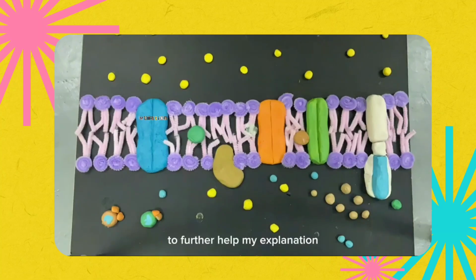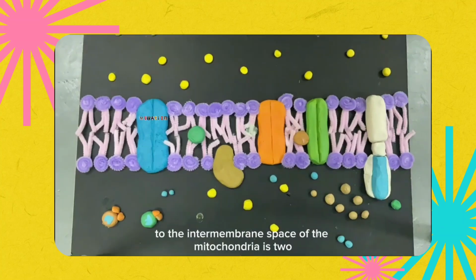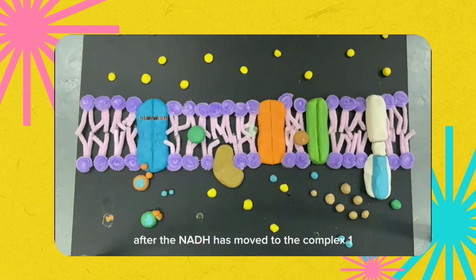To further help my explanation, let's say the number of protons that is going to move from the matrix to the intermembrane space of the mitochondria is 2. After the NADH has moved to the complex 1, we can see here that only 1 electron is removed from the NADH instead of 2. This is because the complex 1 is defected due to mutation on mitochondria.